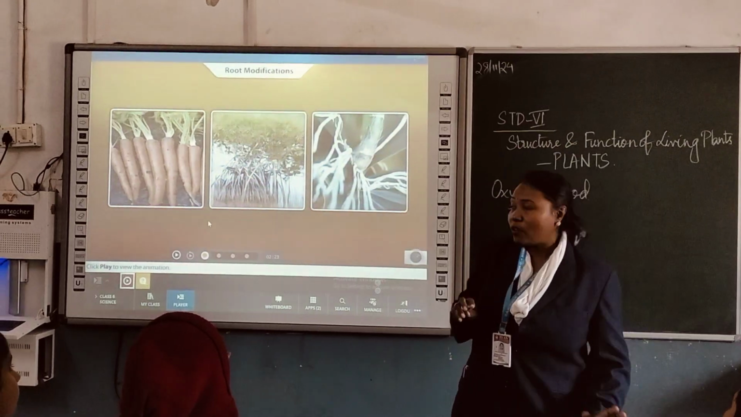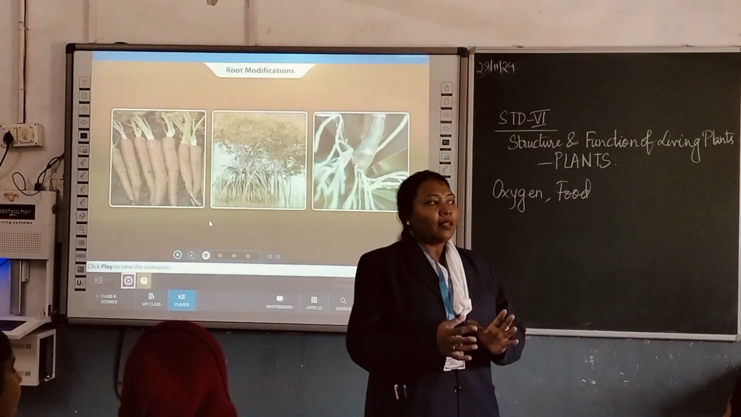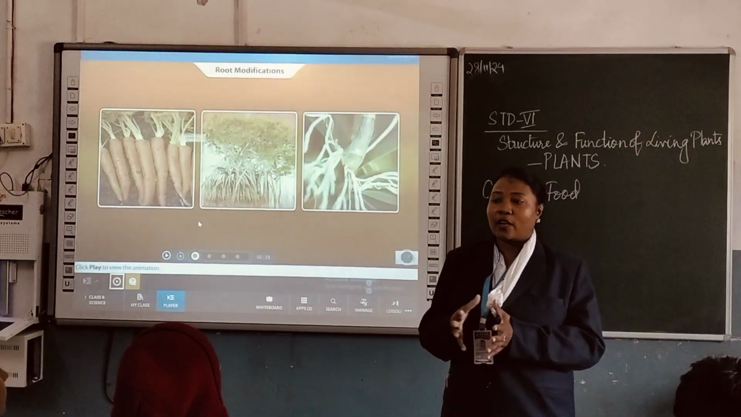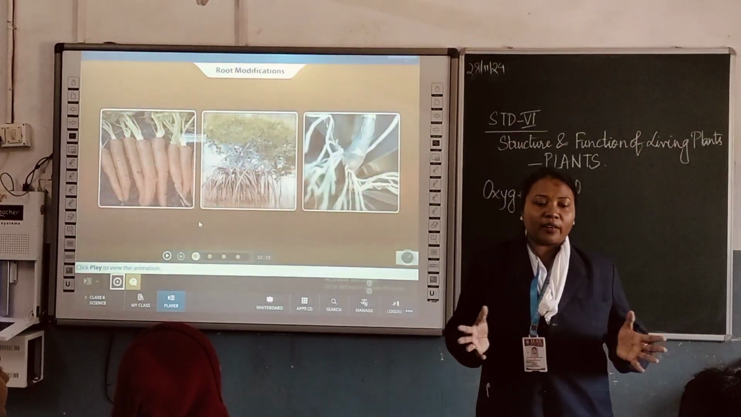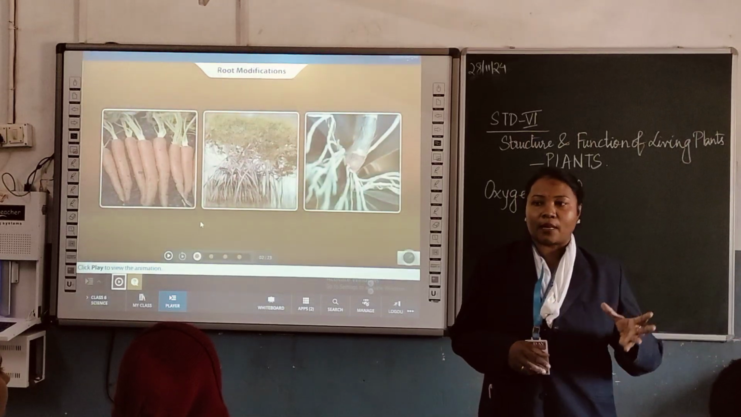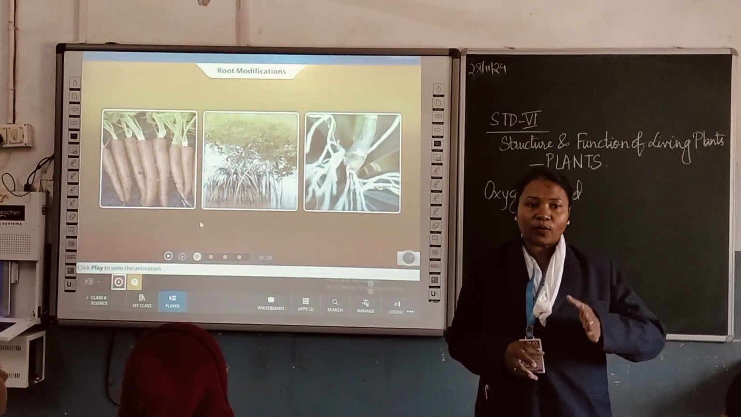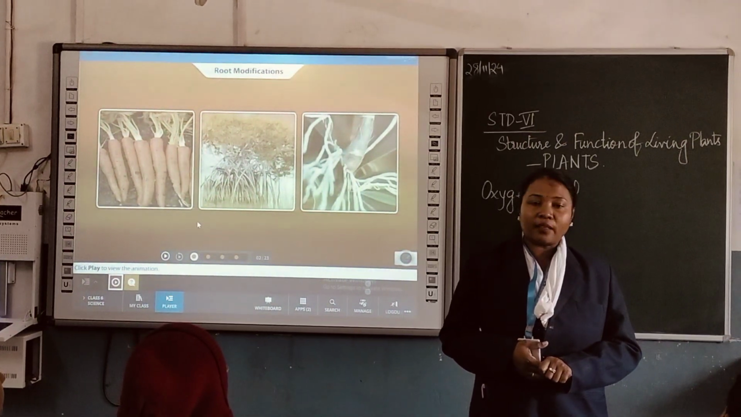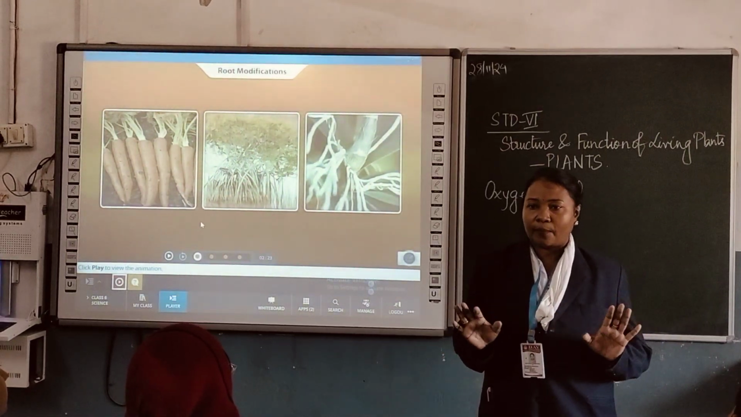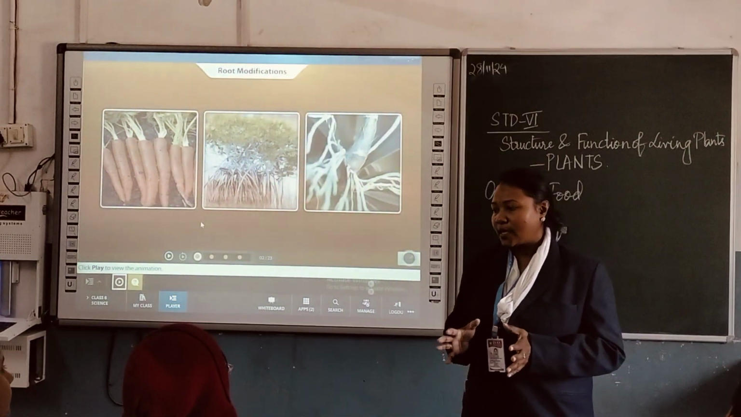So the main thing we are covering here is that there are some modifications of root which are very essential for us to know, because till now generally we have an idea that roots help in fixation and absorption, and also there is one more thing about these roots, that they do not allow the top layer of the soil to be washed away. Generally when we have heavy rains, what happens?